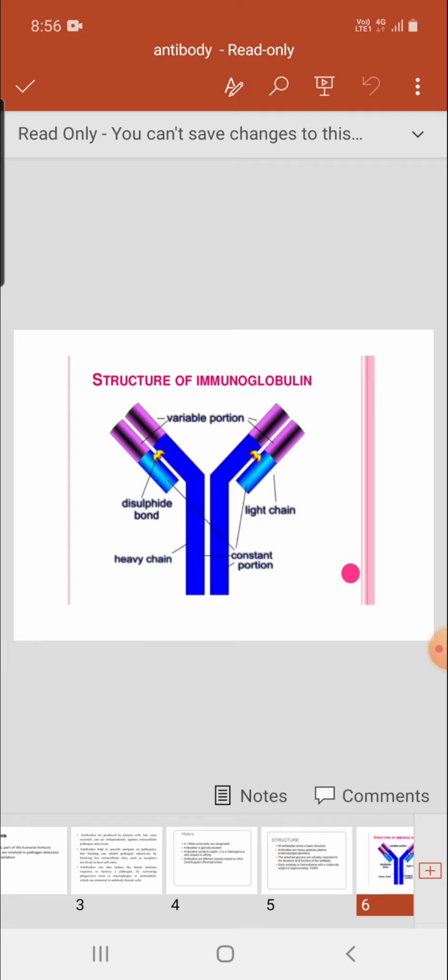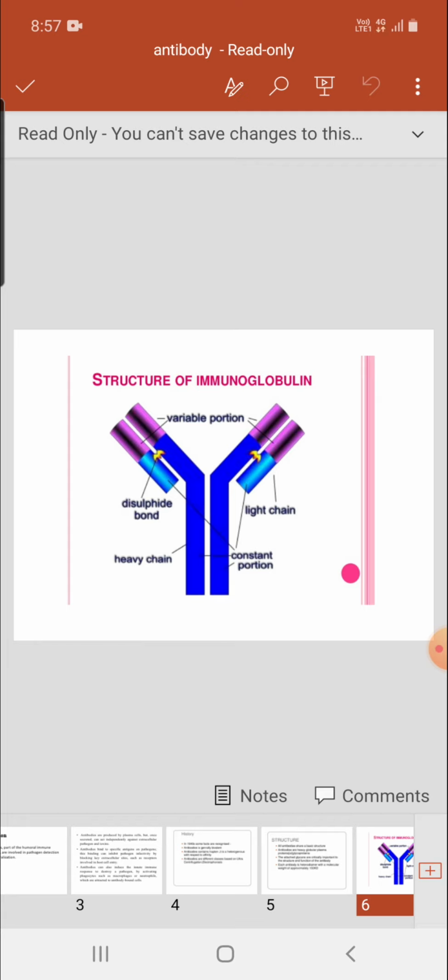These contain two heavy chains and two light chains, and in both heavy and light chains there is a variable portion with variable amino acids, that is called the variable region of heavy and light chain.